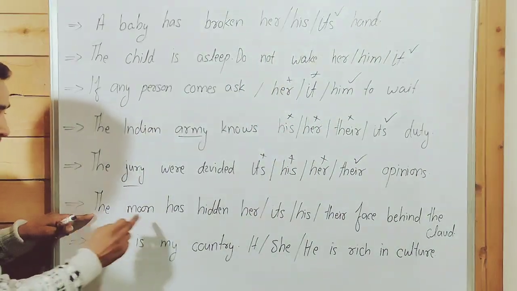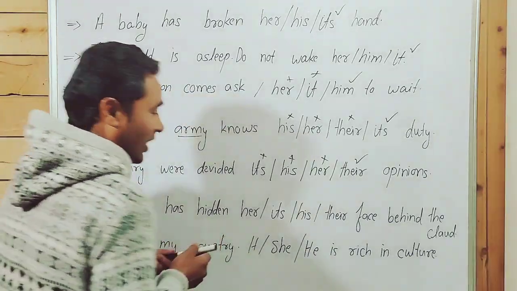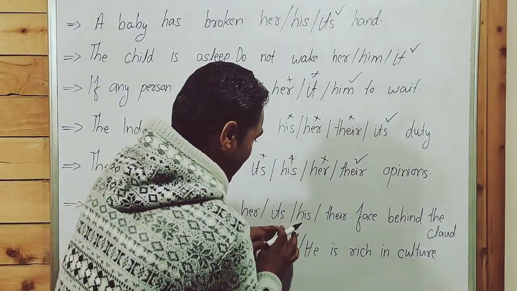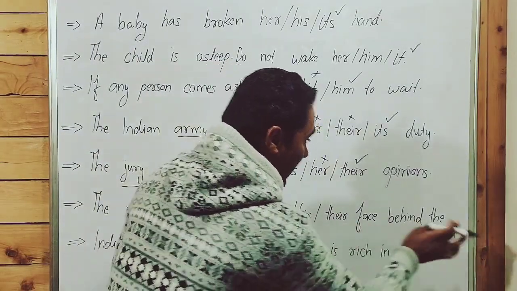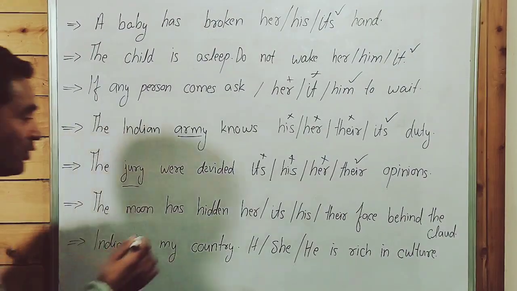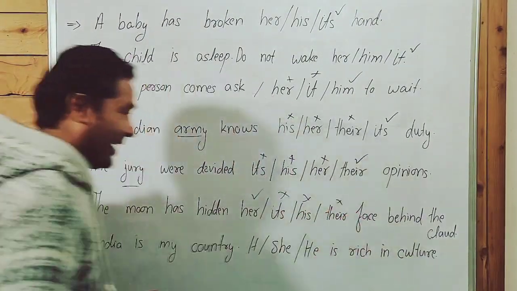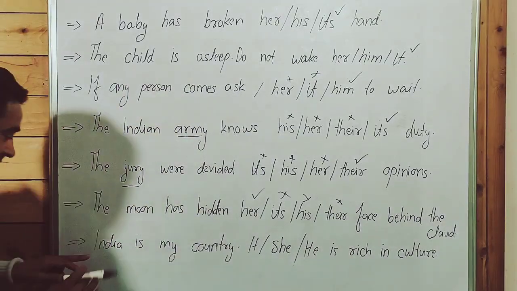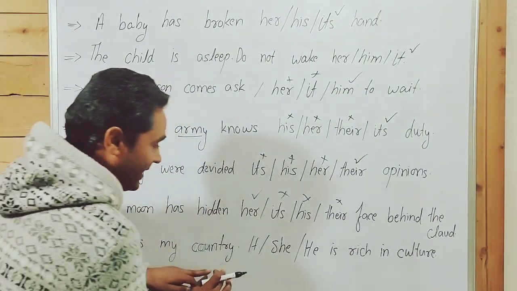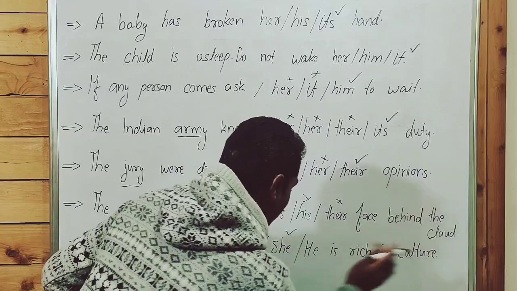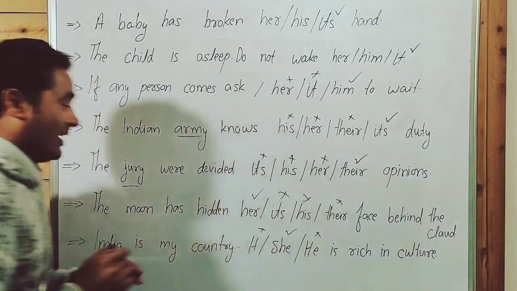In this sentence: the moon has hidden her face, its face, his face, or their face behind the cloud. Guys, point to be noted here: the correct answer is her, not its, not his, not their. Why? Similarly, India is my country. She is rich in culture, not he, not it.